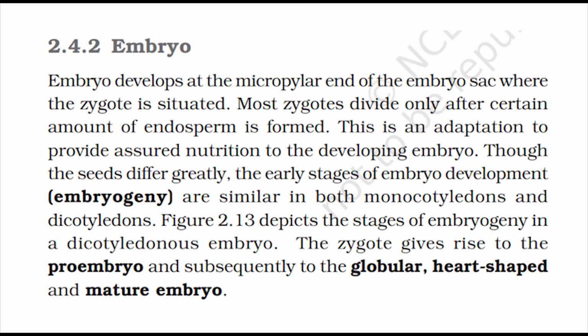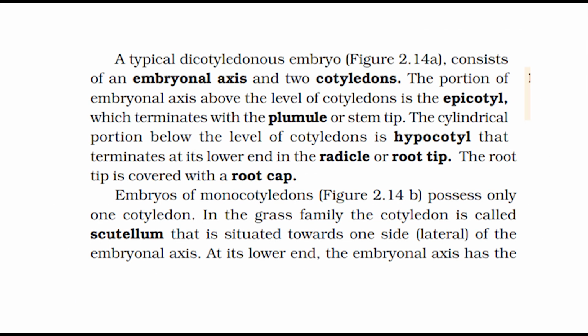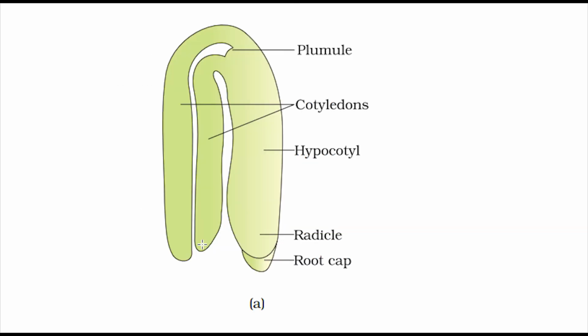Though the seeds differ greatly, the early stages of embryo development, or embryogeny, are similar in both monocotyledons and dicotyledons. Figure 2.13 depicts the stages of embryogeny in a dicotyledonous embryo. The zygote gives rise to the proembryo and subsequently to the globular, heart-shaped, and mature embryo. A typical dicotyledonous embryo, figure 2.14a, consists of an embryonal axis and two cotyledons.